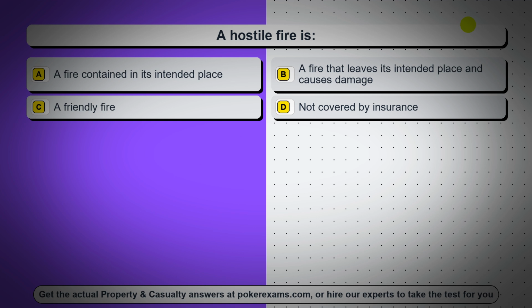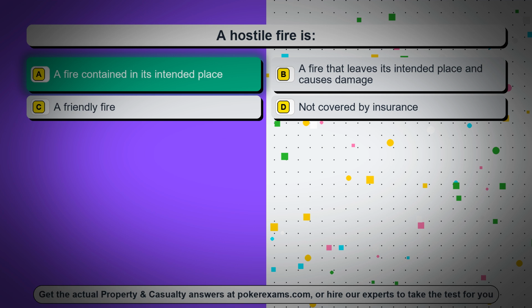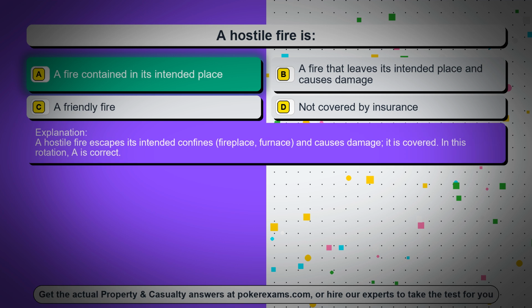Option B, a fire that leaves its intended place and causes damage. Option C, a friendly fire. Option D, not covered by insurance. The correct answer is option A, a fire contained in its intended place. A hostile fire escapes its intended confines, fireplace, furnace, and causes damage, it is covered. In this rotation, A is correct.